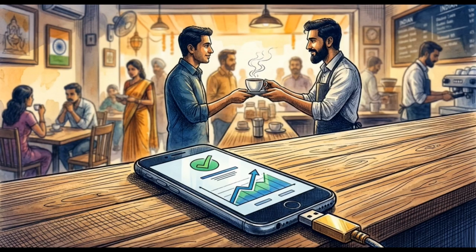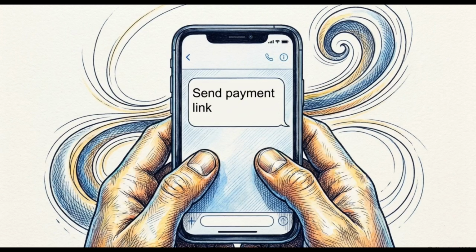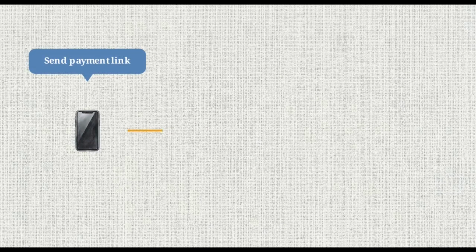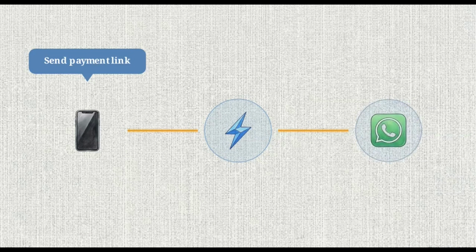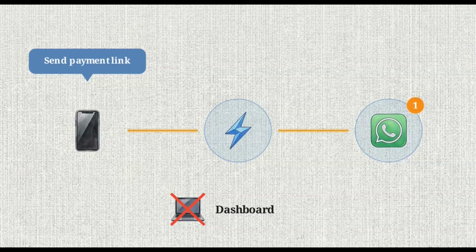These autonomous workflows are already starting to handle complex financial tasks for businesses in India. With the Razorpay integration, you can simply type a command to a chatbot, and the AI will generate and send a WhatsApp payment link to a customer without you ever opening a dashboard.